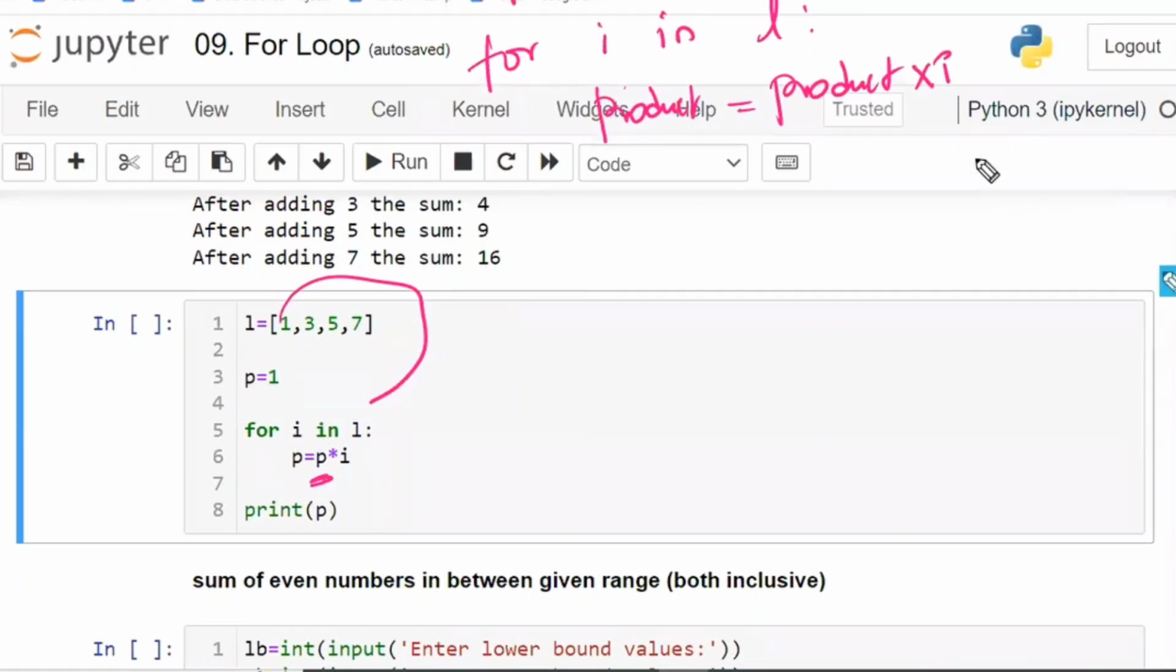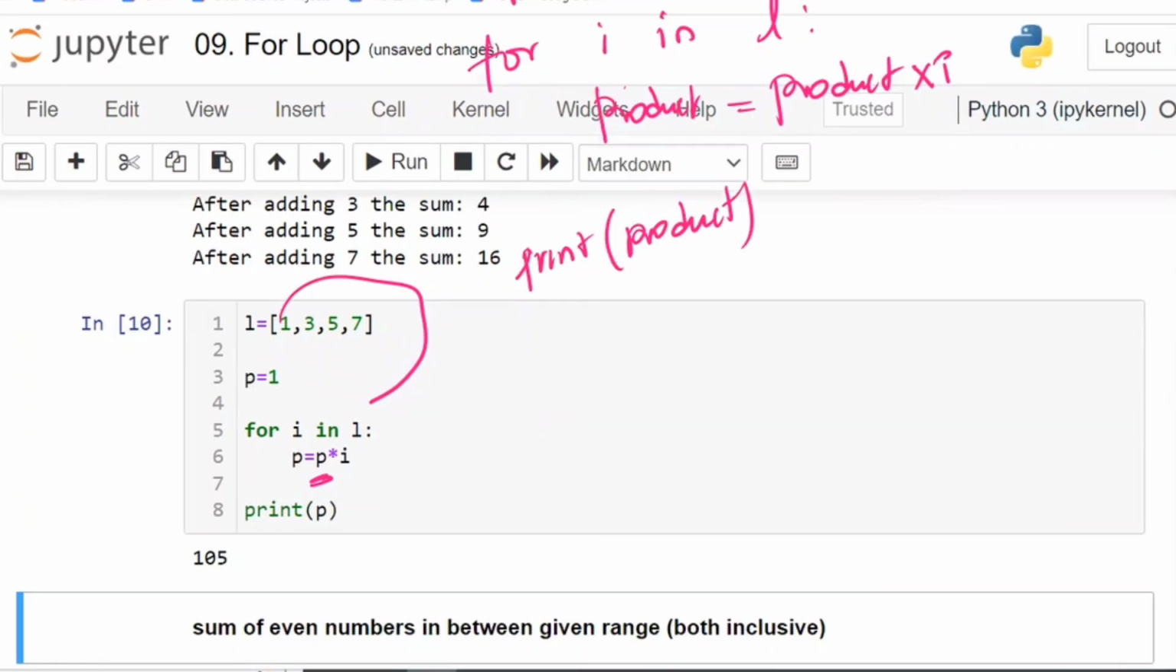Okay. So P is equal to 1. Like this you are going to write. P is equal to 1 is the initialization. And finally you want the final print of the overall answer. You want the product, that is 105, as the output. So you are printing the product variable. The same thing I have written here, and I'm going to get 105.